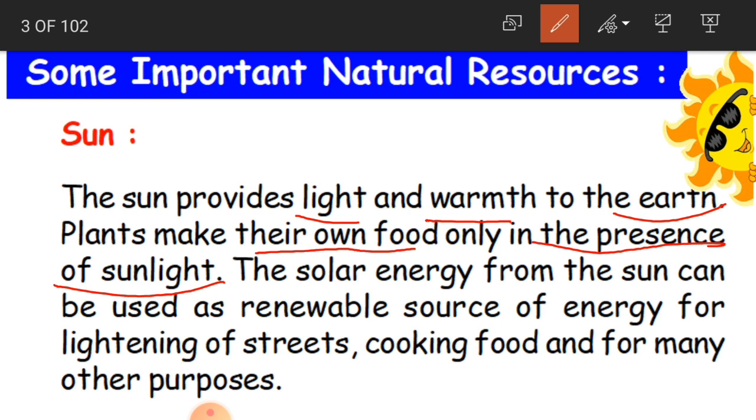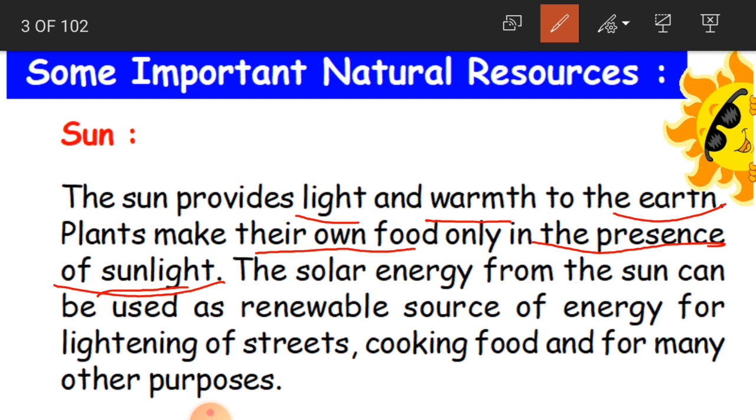Again, plants are also very important for us, because we eat food which is produced from the plant, and plants also help the environment to be cool and pollution free. And these plants, to survive, they have to make their own food. And where do the plants make food, children? In the presence of sunlight.